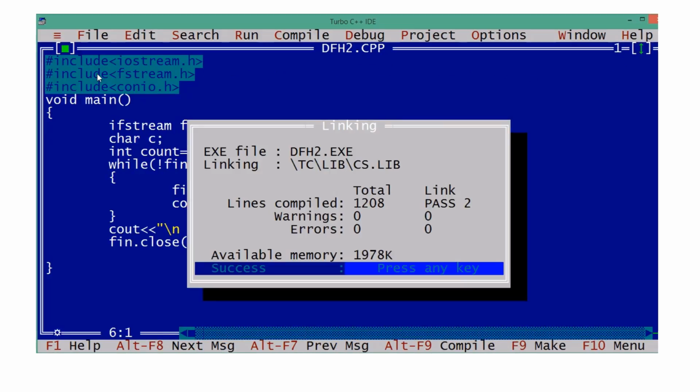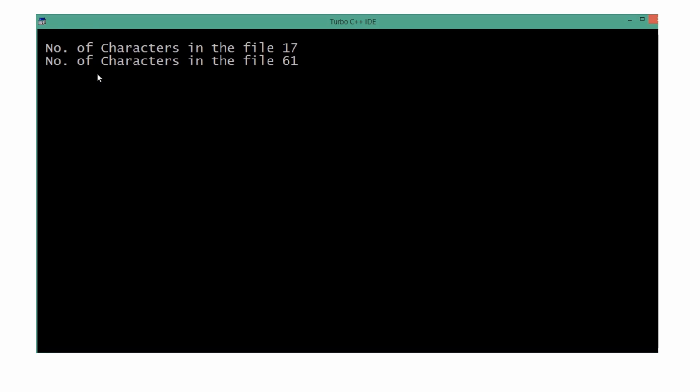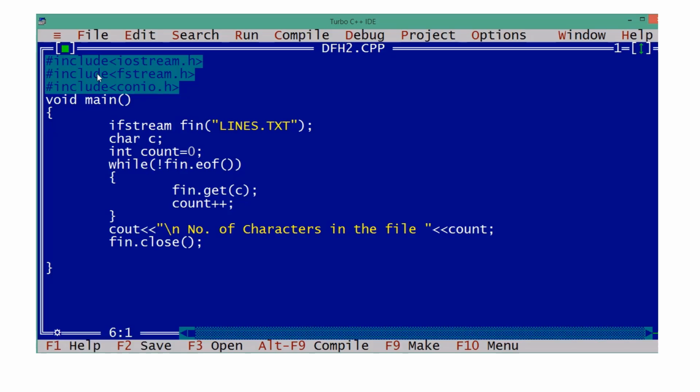Whatever content is there in lines.txt, only that it will read now. We are not writing into the file, directly we are reading from the file. And after reading the file, we are just displaying in the console how many characters are there. Clear? 61 characters are there.